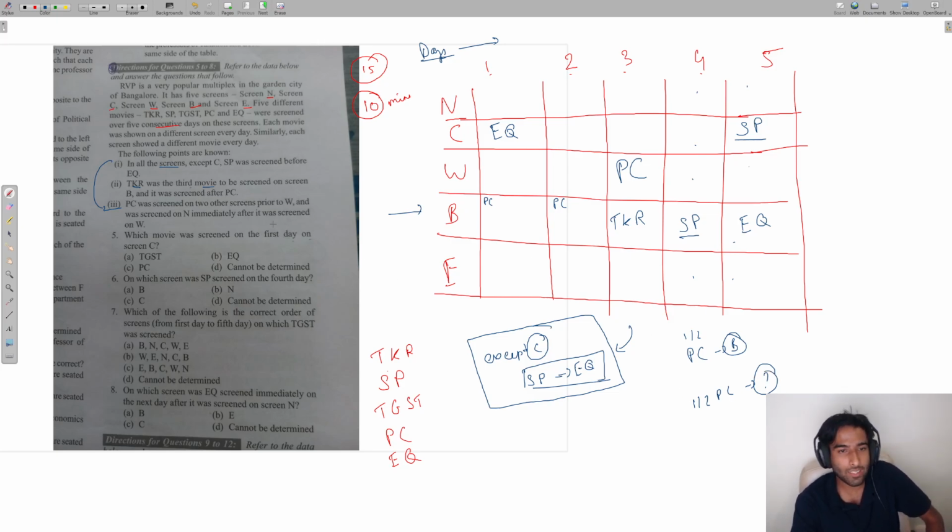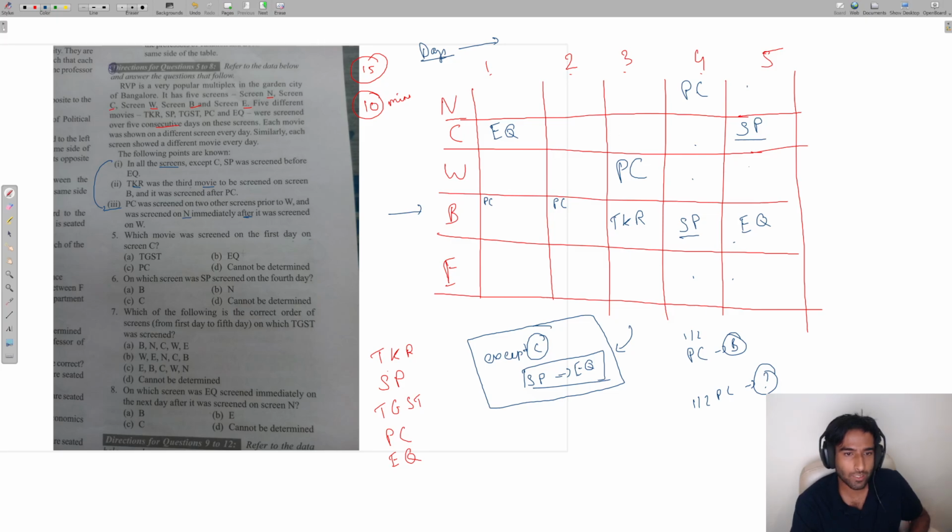Let's look at the next part of the clue. It was screened on N immediately after it was screened on W. So N must have been screened on day number 4. You look at this set and think, oh my god, that is all the clues I have.